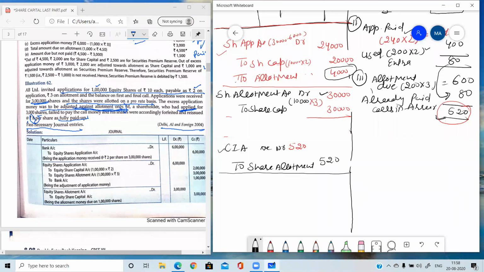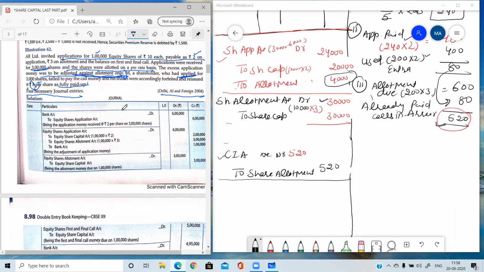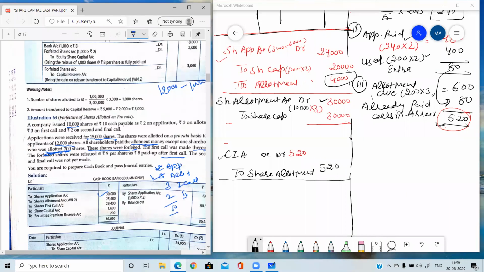It is very much clearly written that the shares were forfeited. Just read the line. All shareholders paid the allotment money except one shareholder who was allotted 200 shares. We have done all the calculation regarding that shareholder, and we have passed both the entries for the allotment due entry and the bank entry. Now these shares were forfeited.